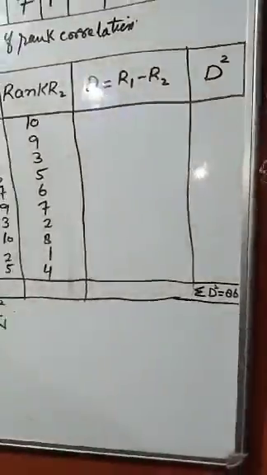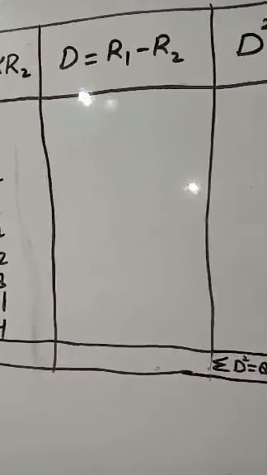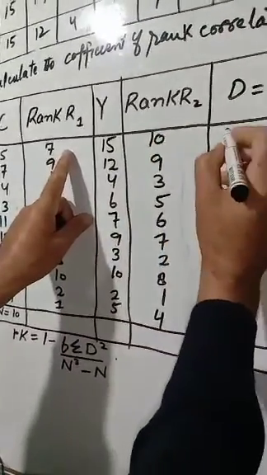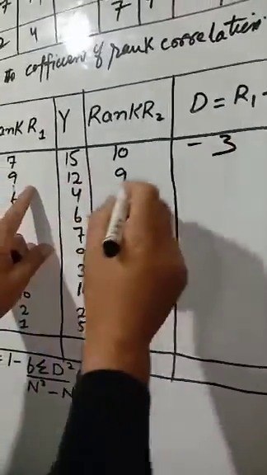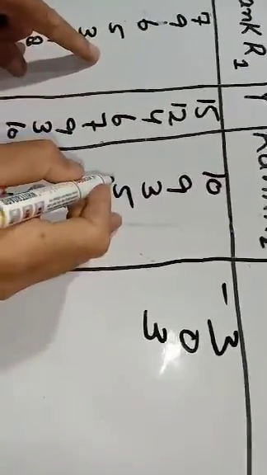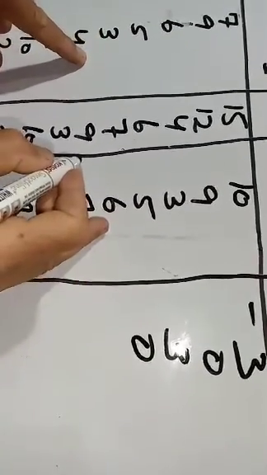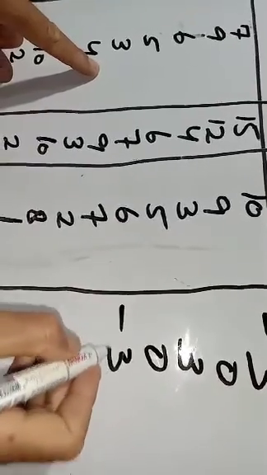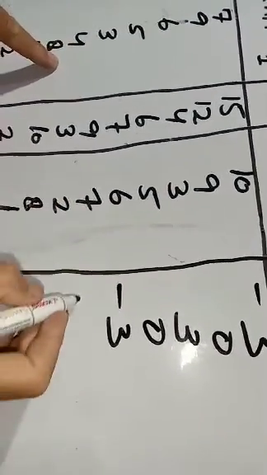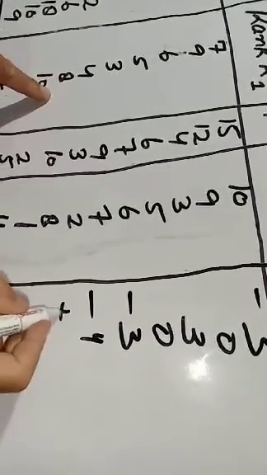Now, what to do now? Now this is the difference, rank 1 minus rank 2. 7 minus 10, that is minus 3. 9 minus 9, that is 0. 6 minus 3, that is 3. 5 minus 5, that is 0. 3 minus 6, that is minus 3. 4 minus 7, that is minus 3. 8 minus 2, that is plus 6.